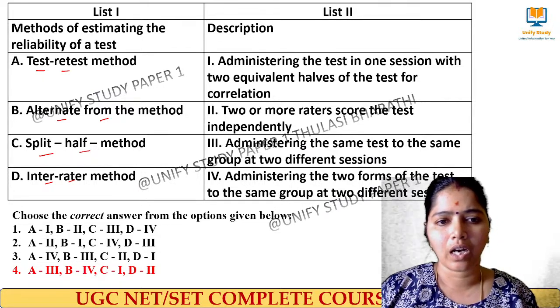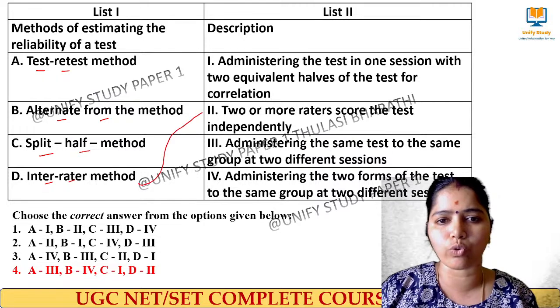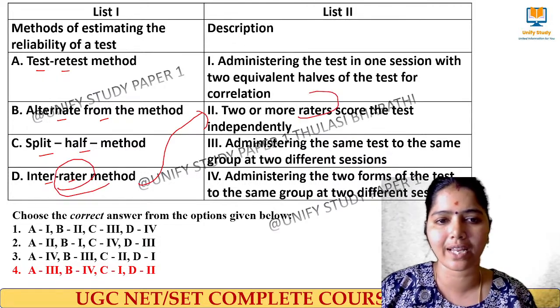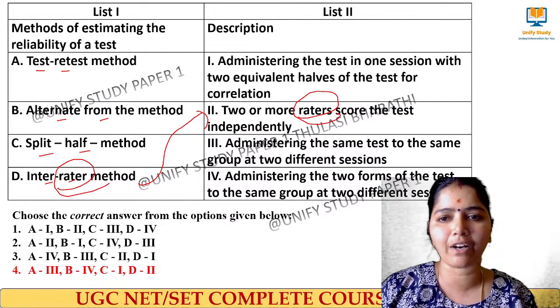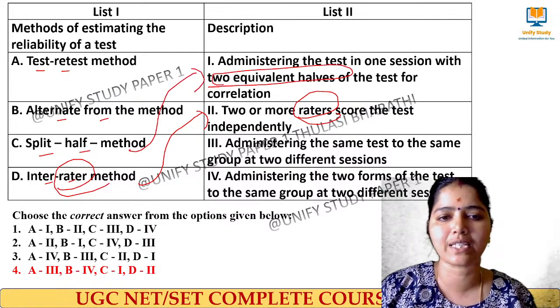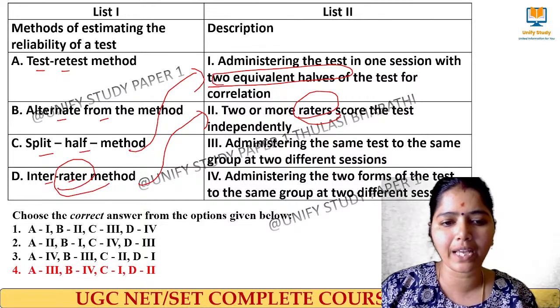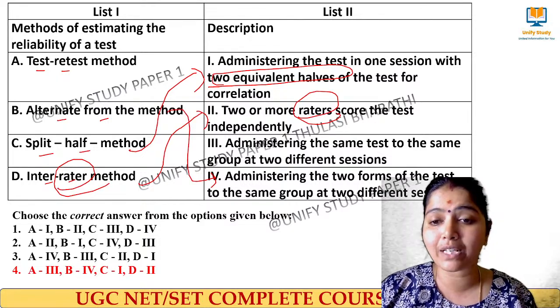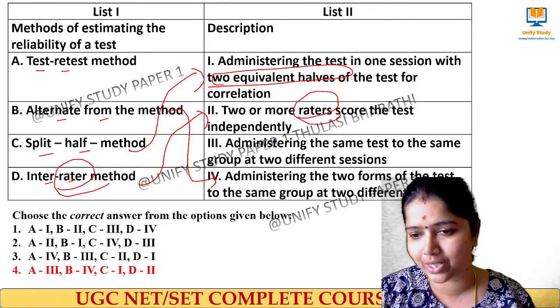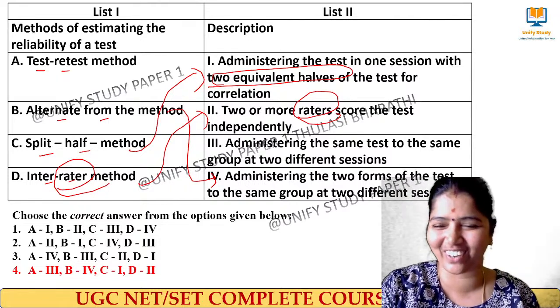The right answer for this question is option number 4. That is test-retest method, alternate form method, split-half method, inter-rater method. Test-retest method means administering the same test to the same group at two different sessions. Inter-rater method is two or more raters. Split-half method is where the test is divided into two equivalent halves. C is option 1, and for B it is option number 4: administering two forms of the test to the same group at different sessions. Right?